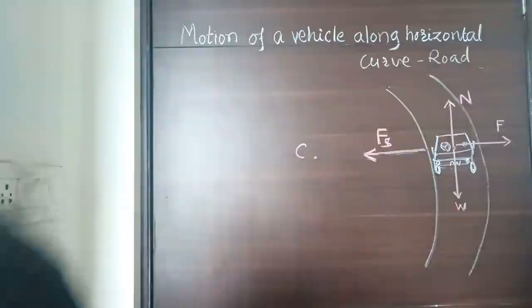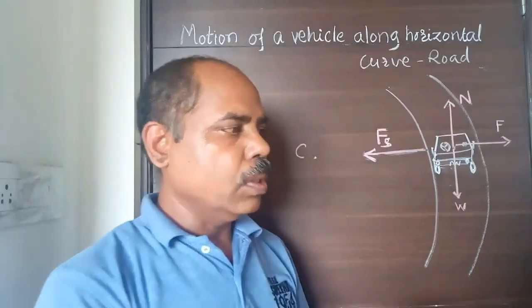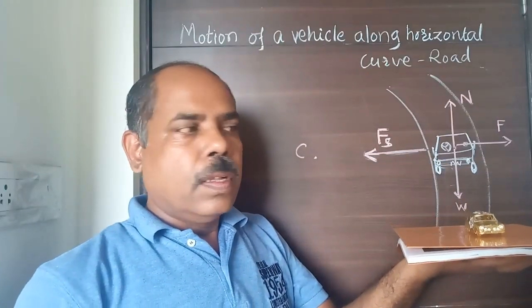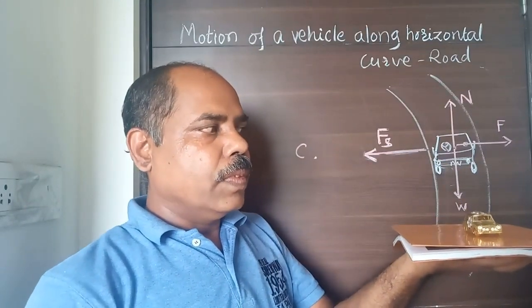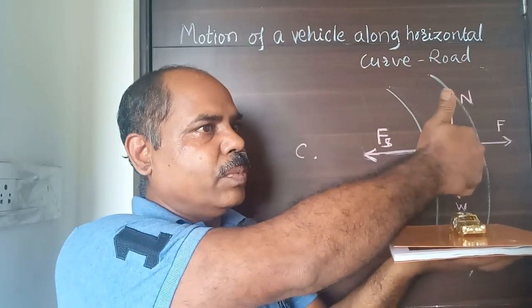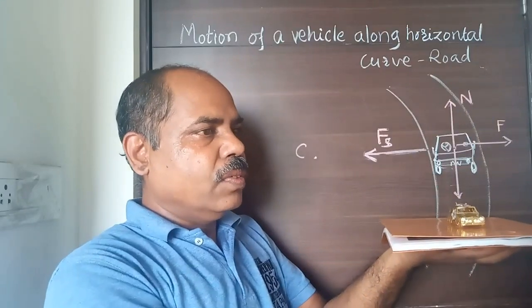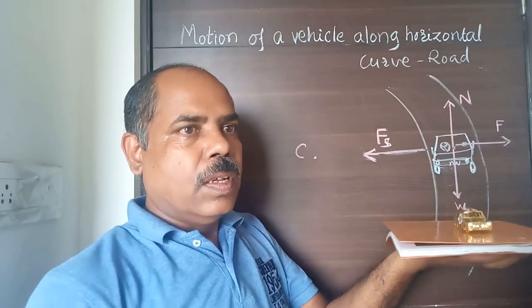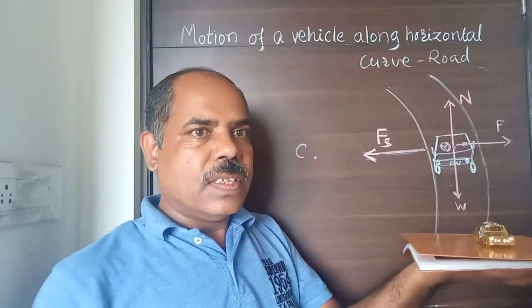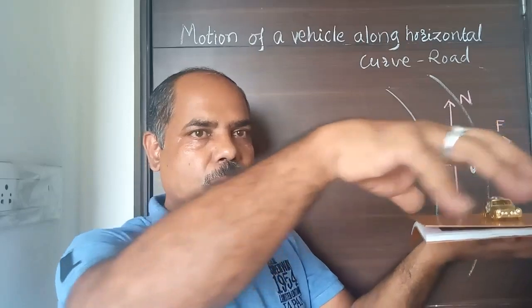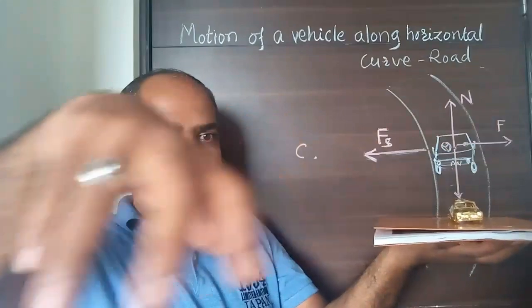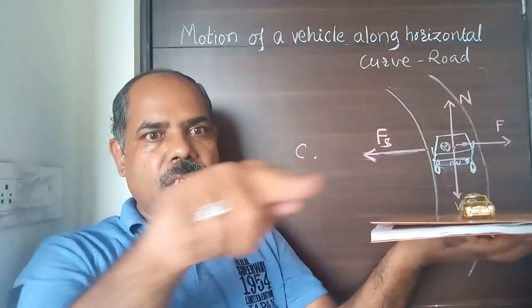Now see here, suppose we have this road and a vehicle is on the road. If it is stationary, then the forces acting on the vehicle are: one, normal reaction, which acts vertically upward, and second, its weight, which is in the vertically downward direction. Now if this vehicle is turning along a horizontal curve path, see, it is important, the path is a horizontal curve path. For that curve, the motion of the vehicle will be a circular motion.